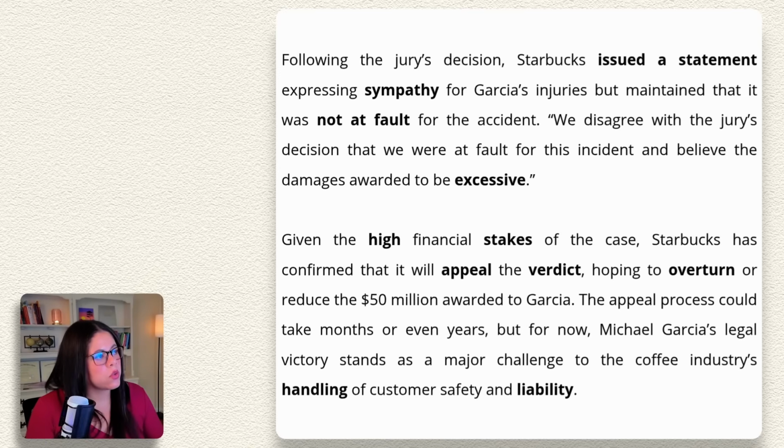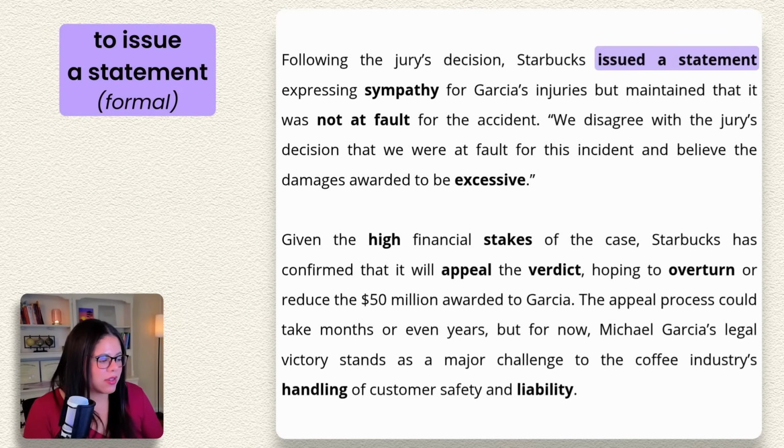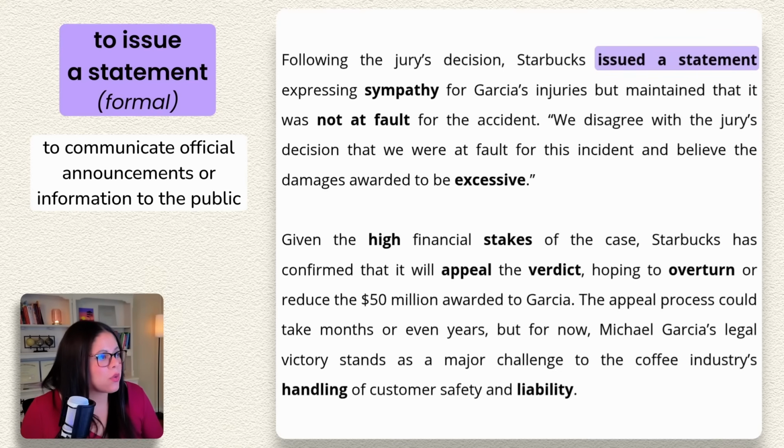Here we have a very useful collocation, to issue a statement. This is a formal way for organizations or maybe even celebrities to communicate official announcements or official information. When you issue a statement, it's often in writing to the public or to the media.